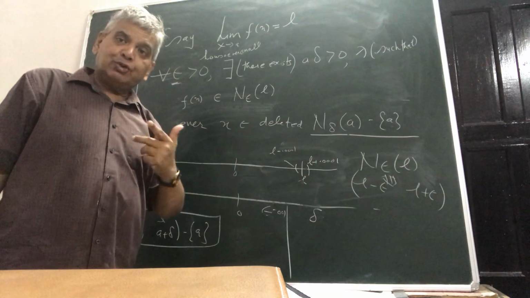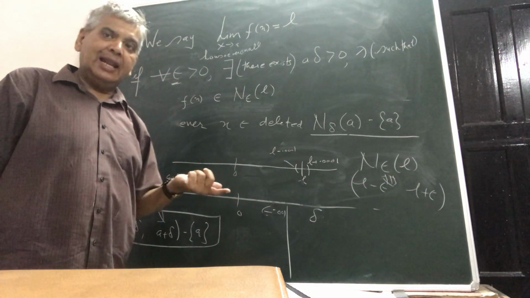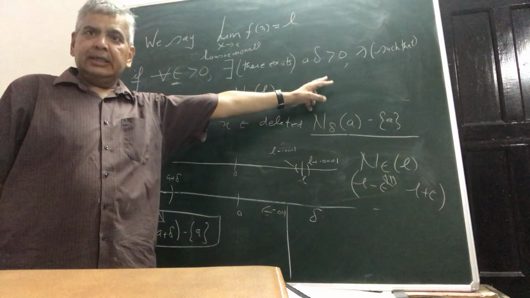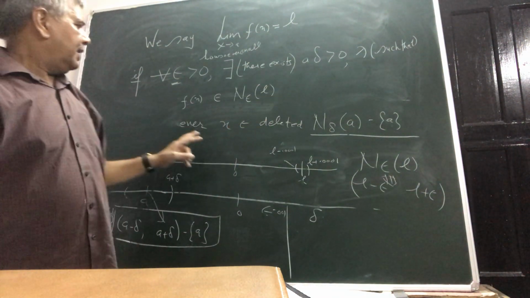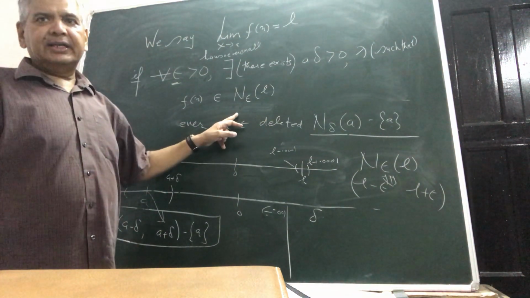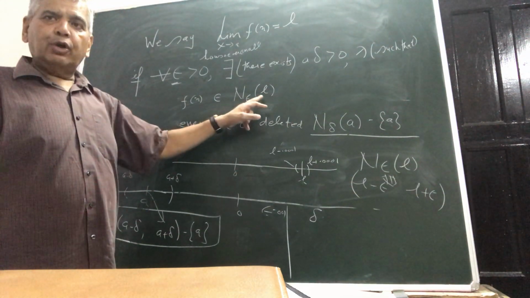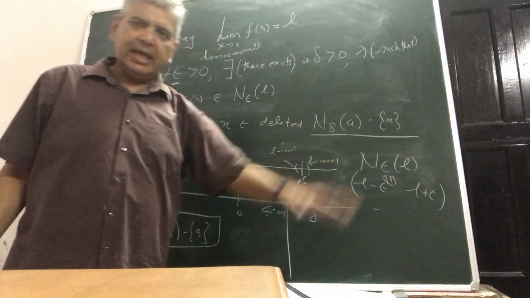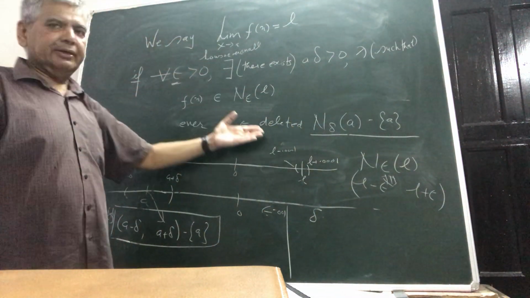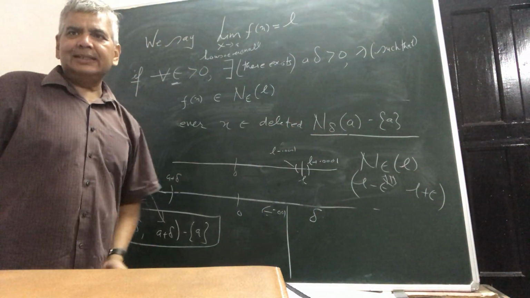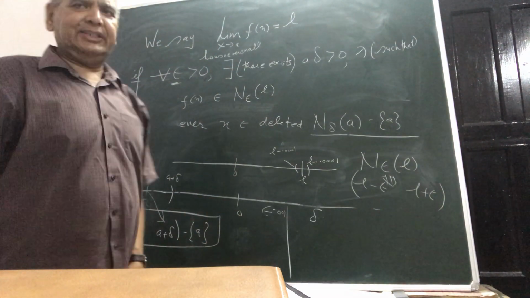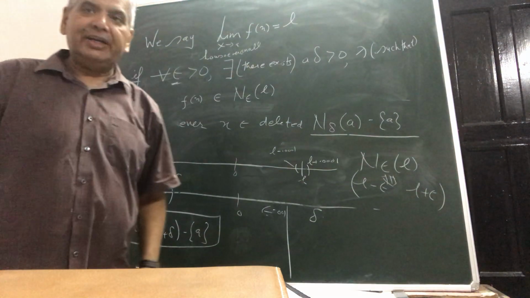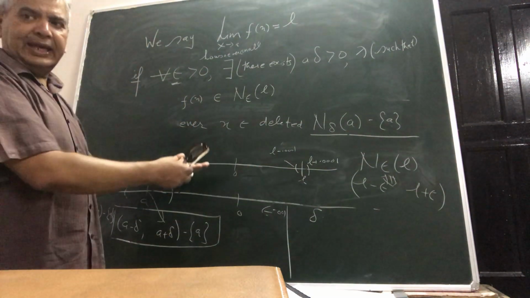Once you have chosen an epsilon neighborhood of L, then there should exist a delta greater than 0 such that f(x) should fall in the epsilon neighborhood of L whenever x belongs to the deleted delta neighborhood of a. That's the definition, and this is better known as the geometrical definition. We will later on come back to the theoretical definition, of course implying the same meaning.